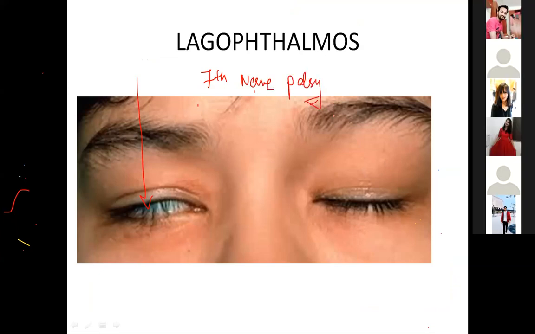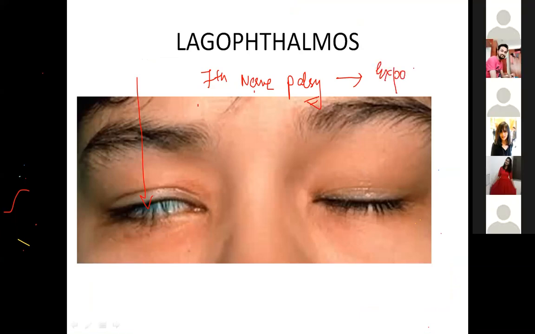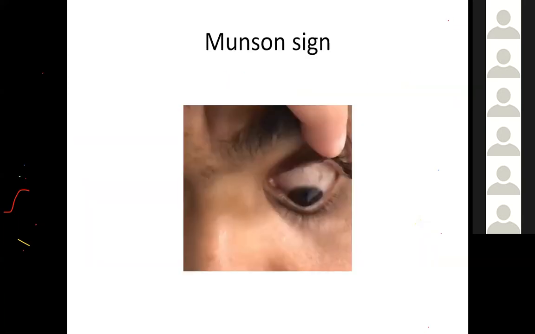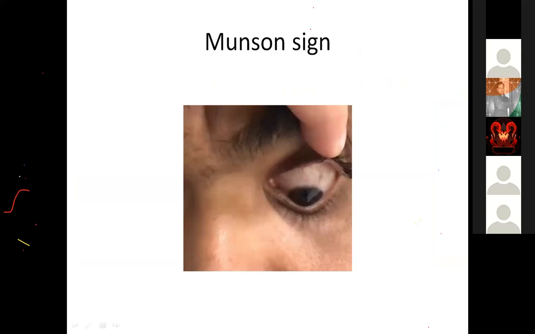So whenever you have seventh nerve palsy, you may develop lagophthalmos, and because of that you may develop exposure keratitis, which is the same as neuroparalytic ulcer. Okay, guys, you may have questions on this condition as well. Please do not confuse lagophthalmos with ptosis. Inability to close.